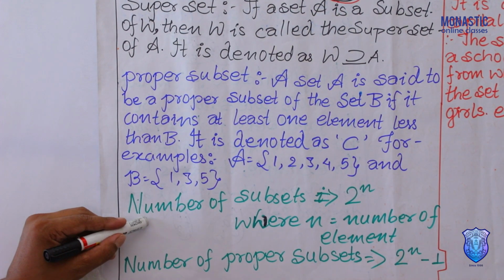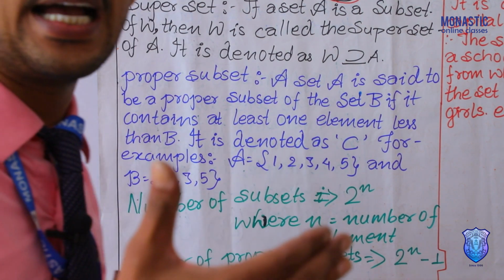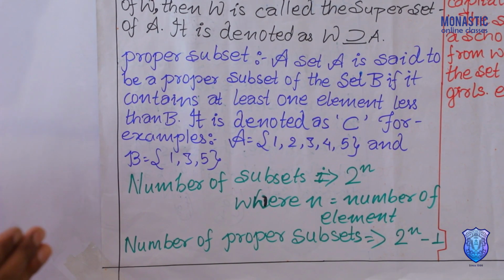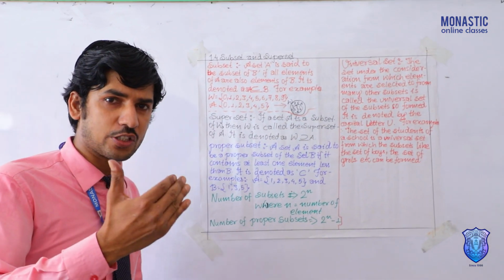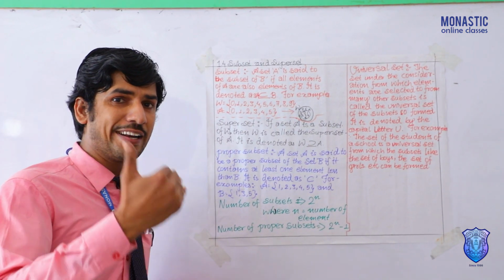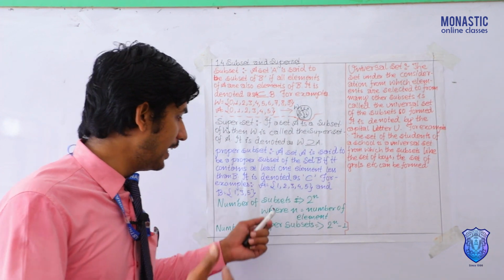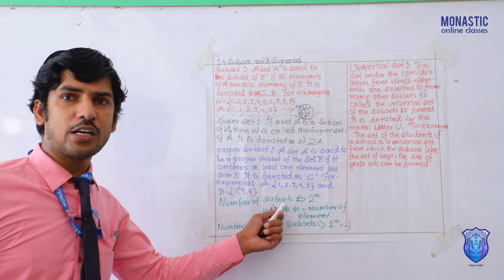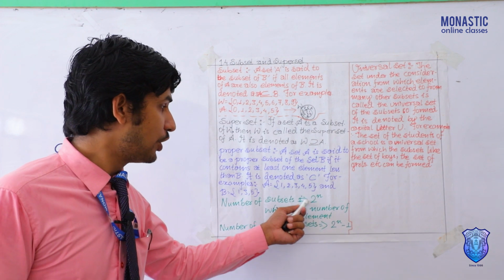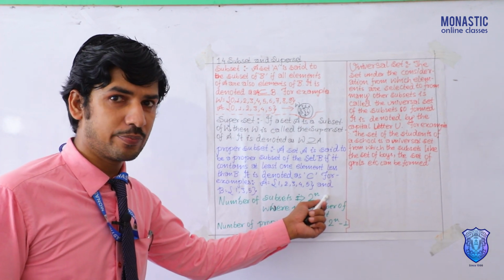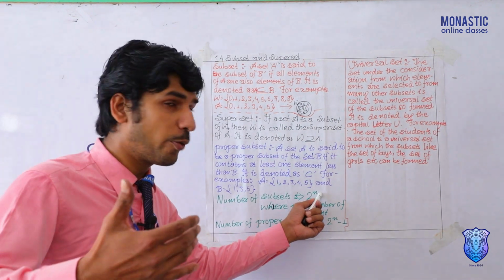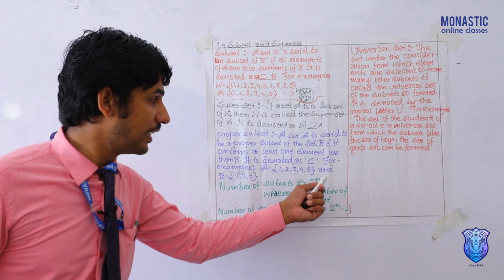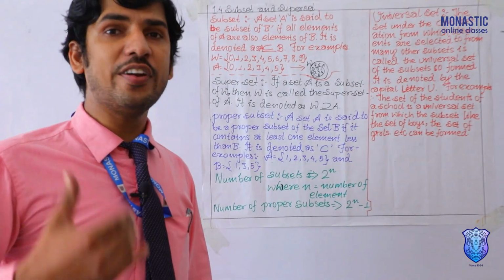In this, the question comes now: how can you find the number of subsets and the number of proper subsets? To find the number of subsets, you can say that the number of subsets is equal to 2 to the power n. Now the question comes, what is this n for? Simply, this n is the number of elements.